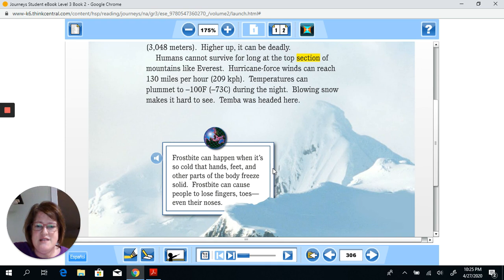But here it tells us about frostbite, what happens. And of course, anybody who travels in the Arctic region or places where it's very cold, they have to make sure that they're dressed very warmly and have extra layers of clothing to try to prevent frostbite. But even being layered with lots of clothing, you can still get frostbite in places like Mount Everest.